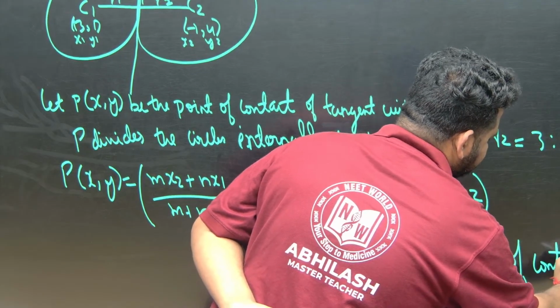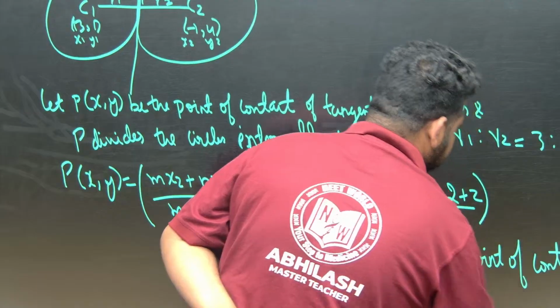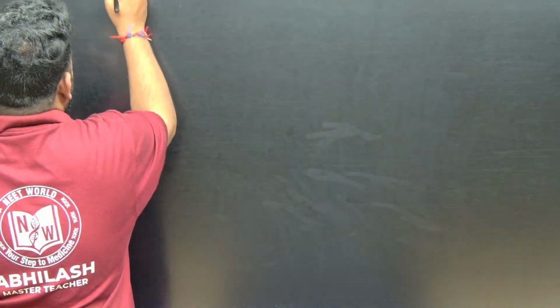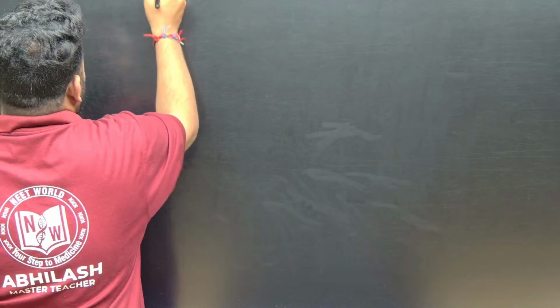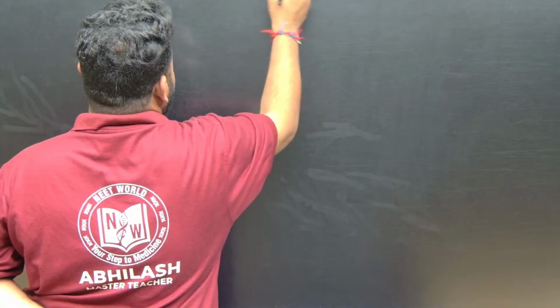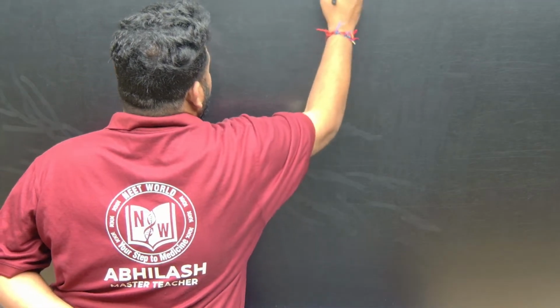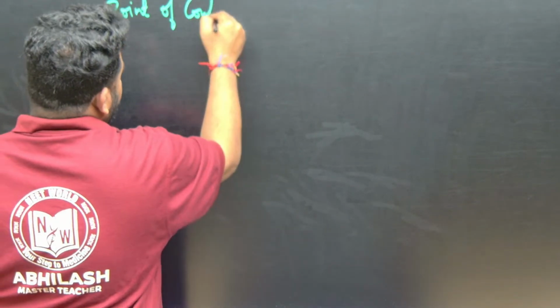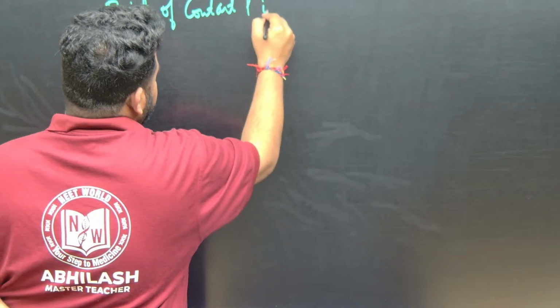Now what do we have to do? We have to find the equation of the common tangent. Now we will do it here on the next page. The equation of the common tangent at the point of contact P is given by what?